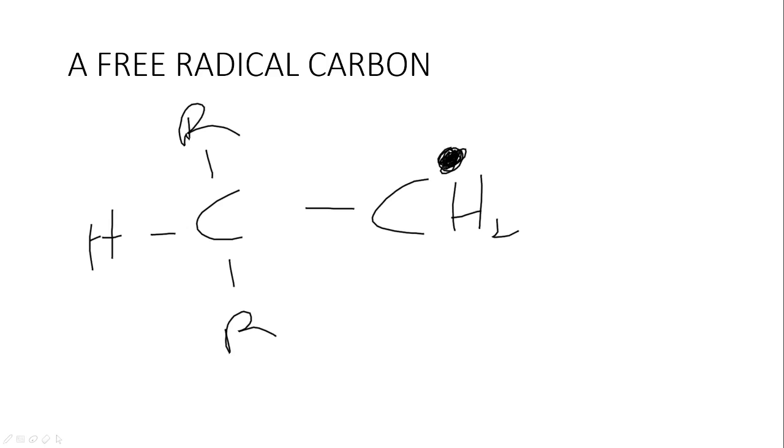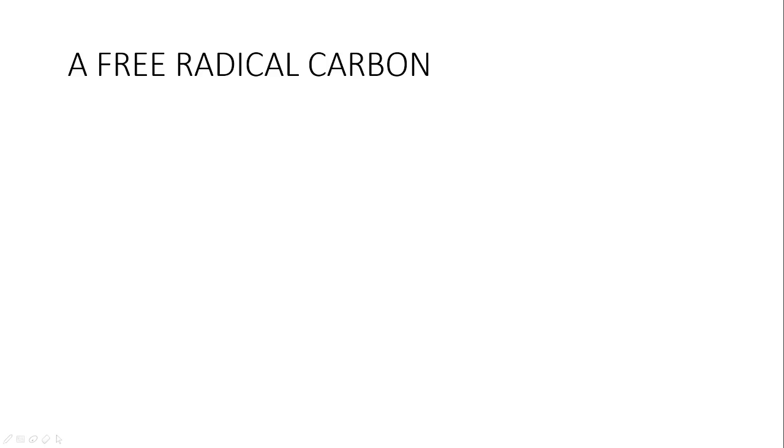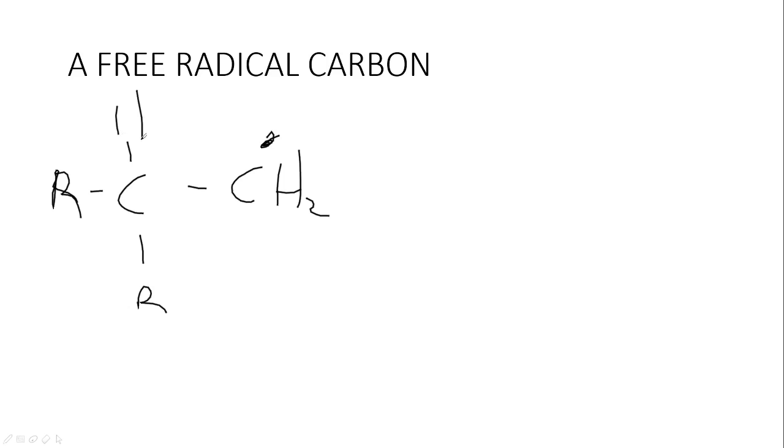So let me give you the resonance form of this. So I have my CH2, and this is my radical. This is my C, this is my alkyl group, my second alkyl group, and my hydrogen. Then this will be in resonance with this other form, CH2.